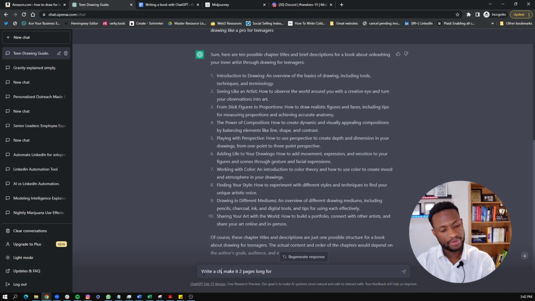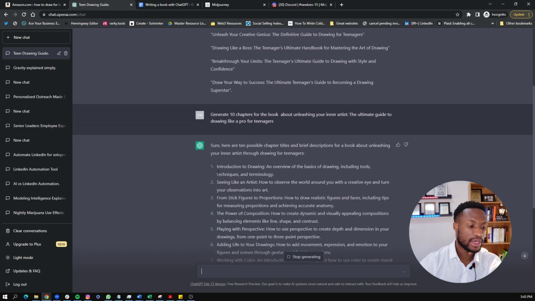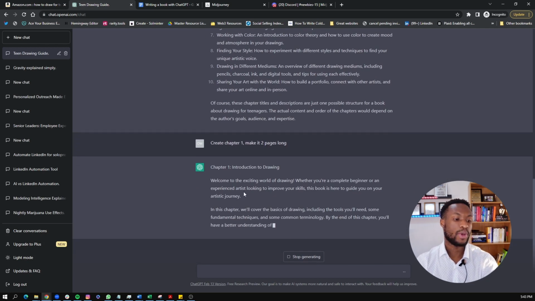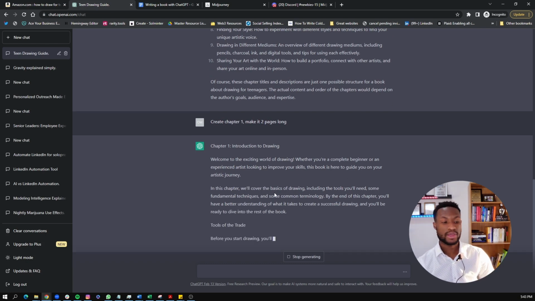So write a chapter, and by the way, as you can see, I'm trying to figure this out on the fly as well. So write a chapter, create chapter 1. How about that? Chapter 1. Make it 2 pages long. There you go. Boom. Now it creates all the basic information we need for chapter 1, introduction to drawing. So, welcome to. As you can see, it's writing the book for us. Of course, if you wanted to write the book from a different point of view, perspective, or approach, then you can do that as well. But this is writing the introduction to drawing that we need.